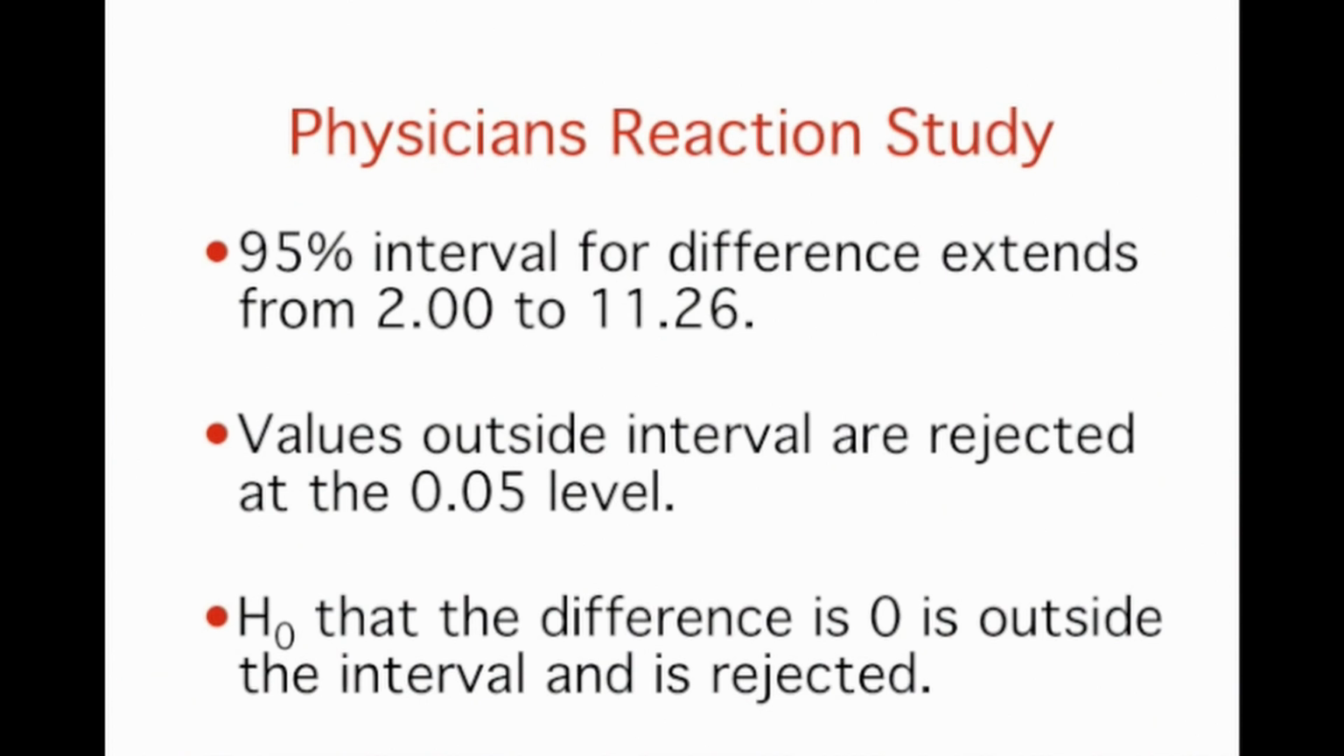In the physician's reactions case study, the 95% confidence interval for the difference between means extends from 2.00 to 11.26. Therefore, any value lower than 2.00 or higher than 11.26 is rejected as a plausible value for the population difference between means. Since 0 is lower than the lower limit of the interval, 2.00, it is rejected as a plausible value, and the test of the null hypothesis that there is no difference between means is significant. It turns out that the p-value is 0.0057.